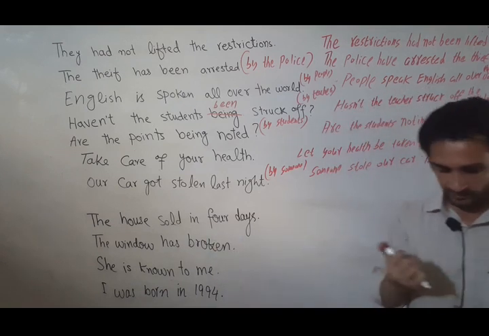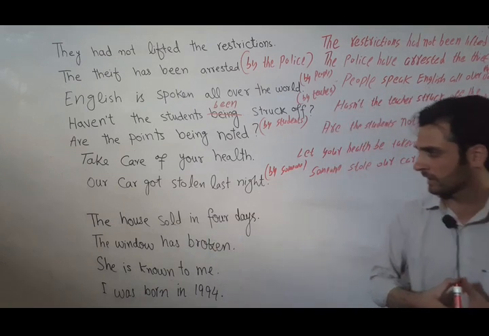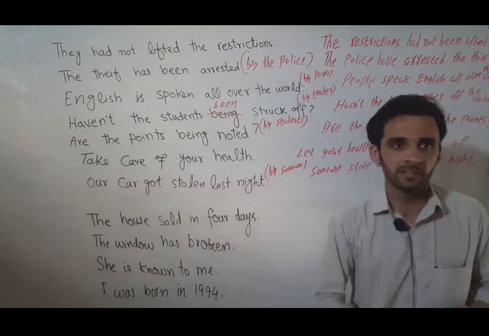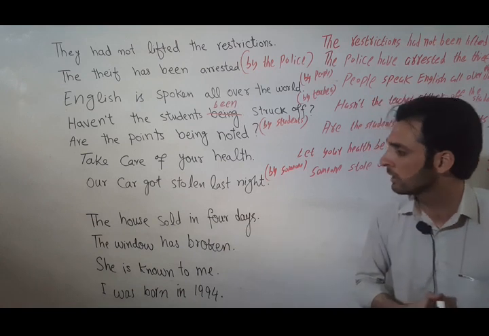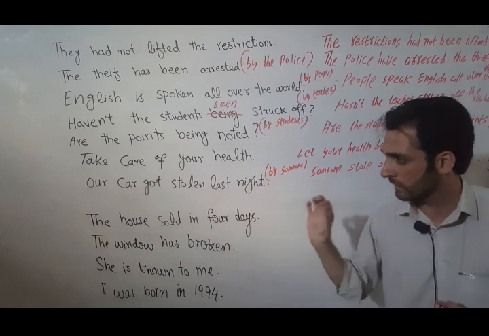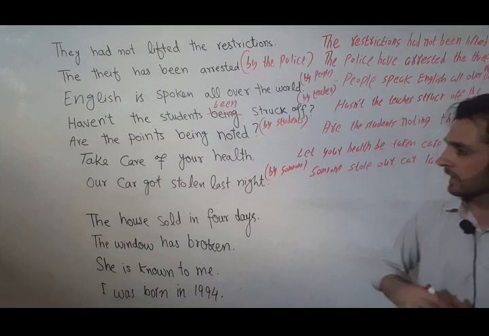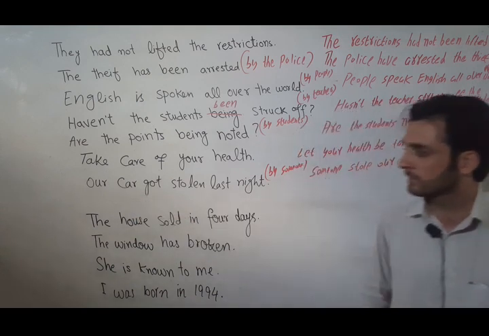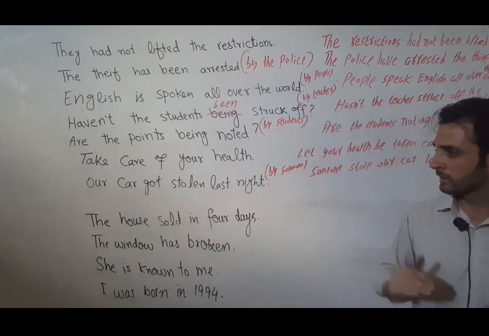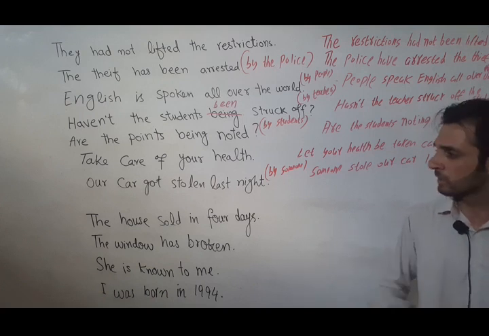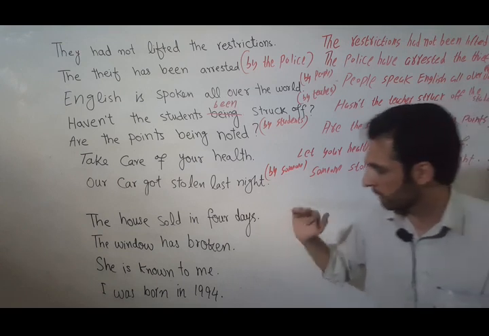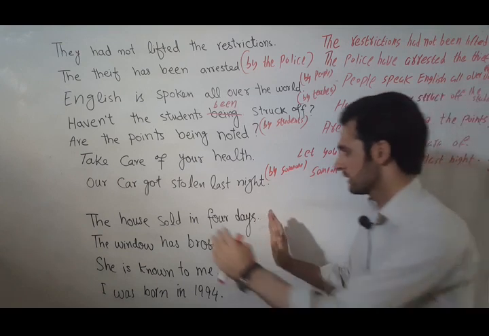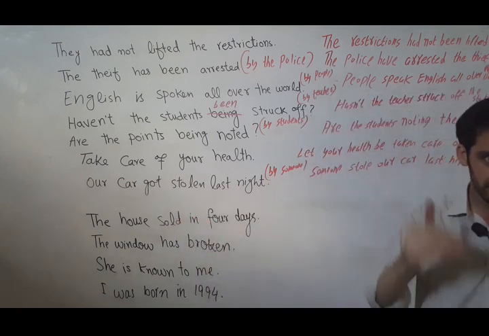This is another sentence I will analyze. This is a different construction or different structure of passive voice. "The house sold in 4 days." You can see that in this sentence the subject is the patient, not performing an action, rather receiving an action. So this is a passive voice, but you can see that the structure is not of passive voice.